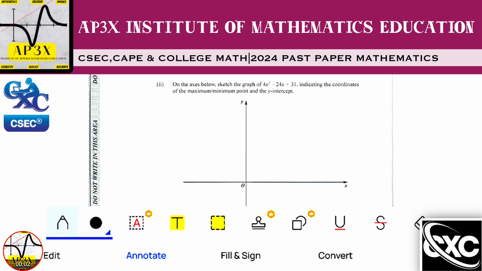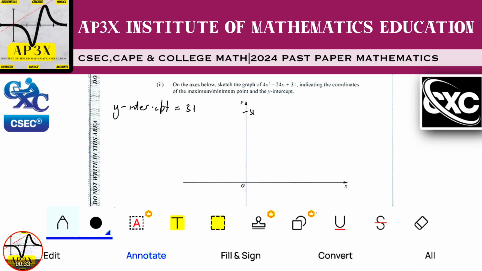So now that I have cleared my graph here for you, let us begin the process. As I said before, we had established that the y-intercept in this case is going to be equal to 31. Because it's a sketch, all we have to do is make an estimate as to where 31 might be. So this is 0. We can just estimate that 31 is going to be at the highest point here. That is in fact 31. Let me write the 31 on this side here. So this would be my 31. That's just my estimated point.